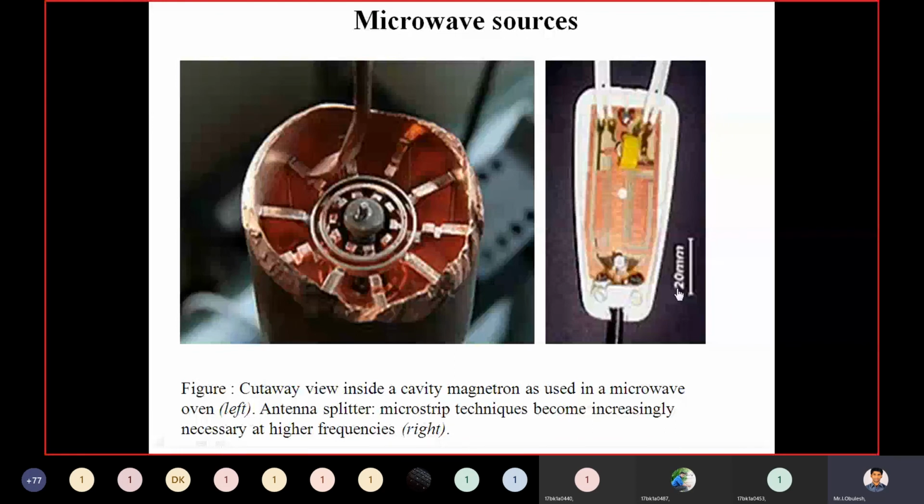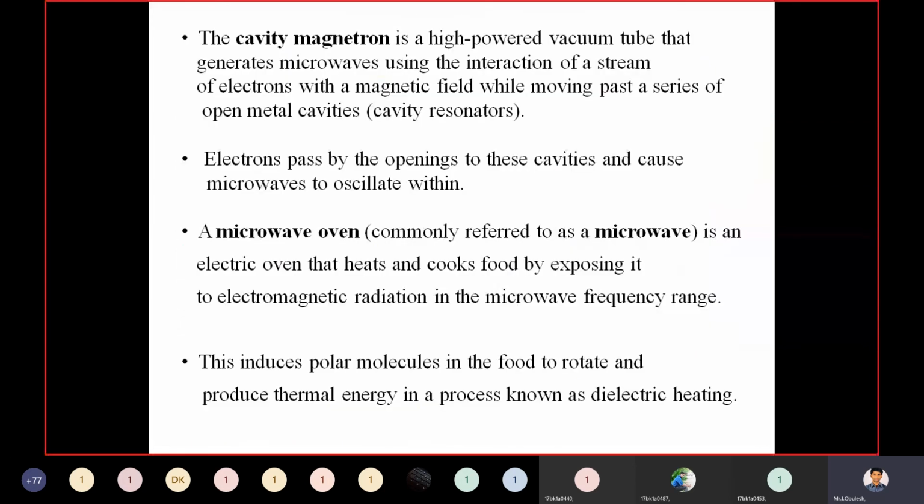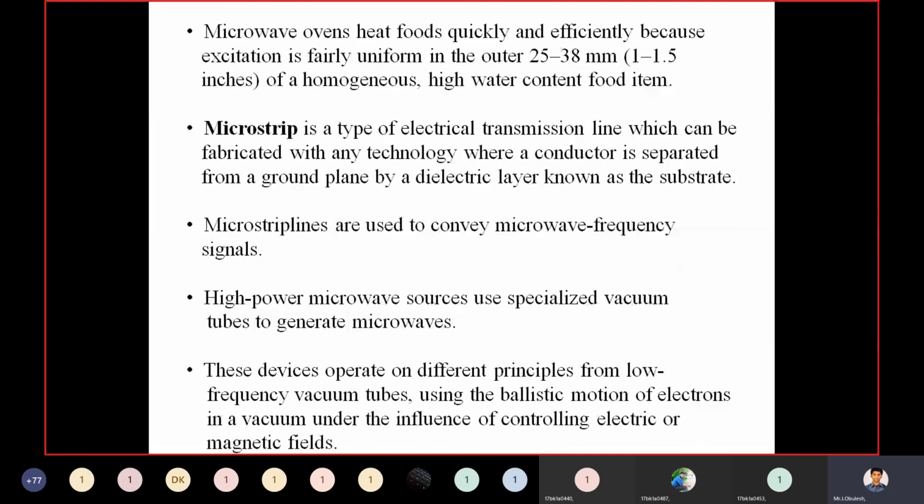And the microstrip lines are used to convey microwave frequency signals.